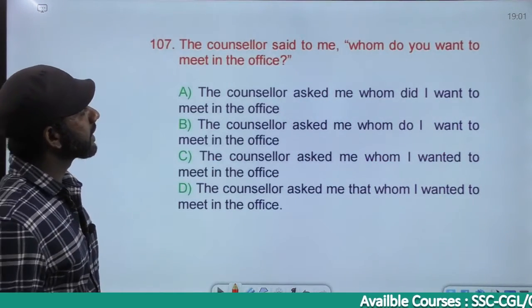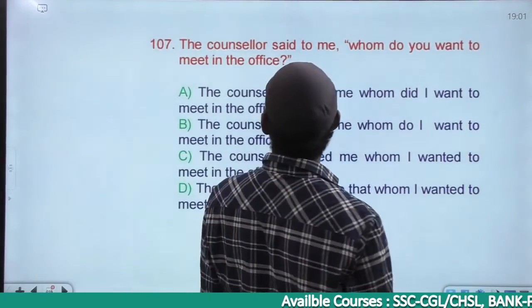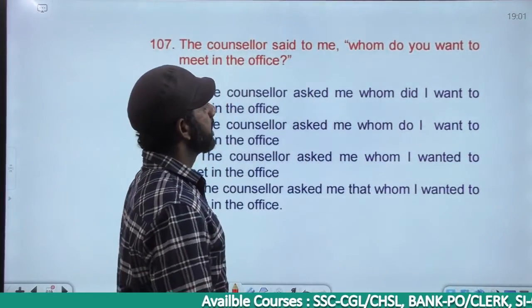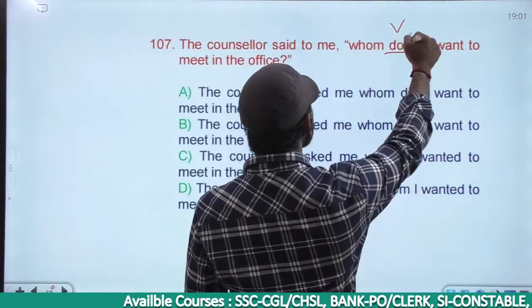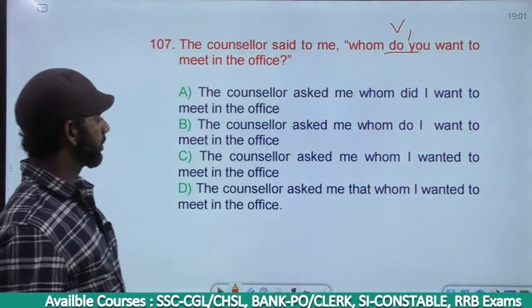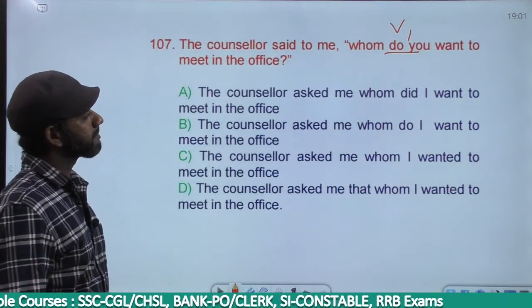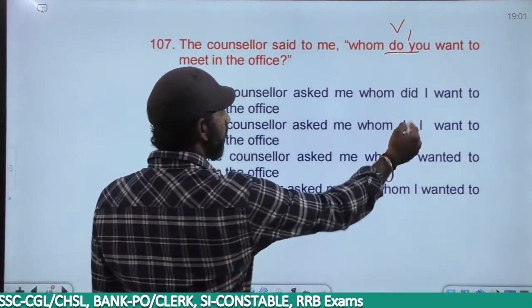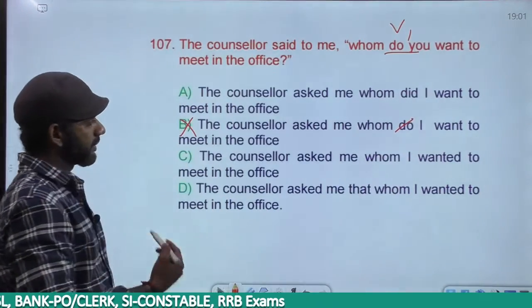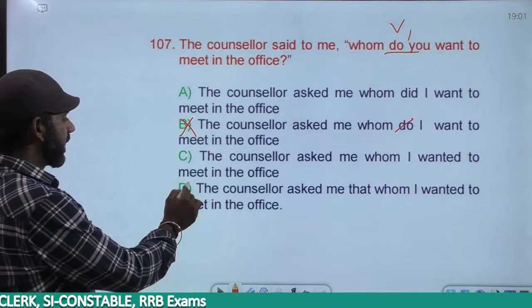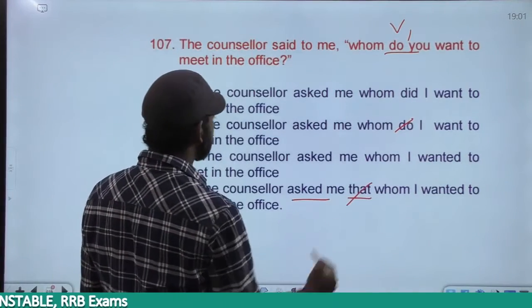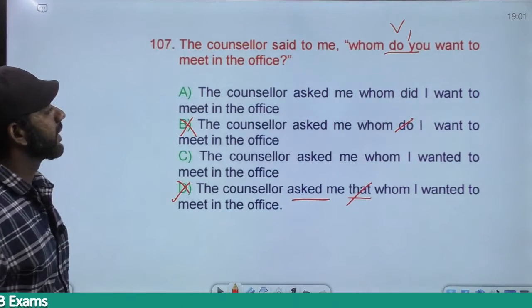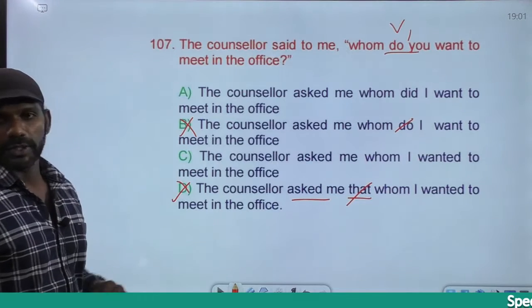The counselor said to me, "Whom do you want to meet in the office?" "Whom do you want" is simple present. Simple present must become simple past. Now, based on that, B is gone. "Do" is V1, simple present. D is gone. "Asked" followed by "that" is grammatically wrong. Fine then. Come to option A.